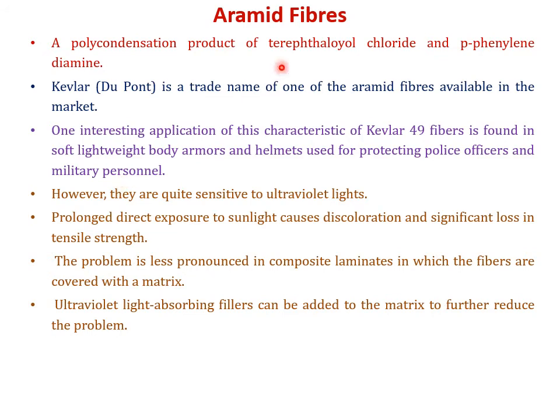Now aramid fiber is obtained from the polycondensation of terephthaloyl chloride and p-phenylenediamine. Its details we will be studying in the course on technical fibers. Now Kevlar is one type of aramid fiber which is produced by the company DuPont. So Kevlar is a trade name of the aramid fiber which is produced by DuPont, and it is available in the market.